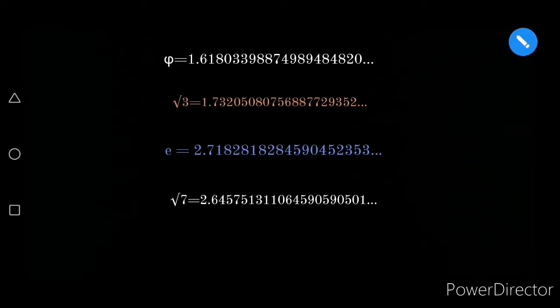And here, these are a few irrational numbers which are quite famous. For example, phi is the golden ratio, and root 3 is something which we use in most of our problems, and Euler's number is also something which we use in most of the problems in higher grades, and root 7 is also an irrational number.